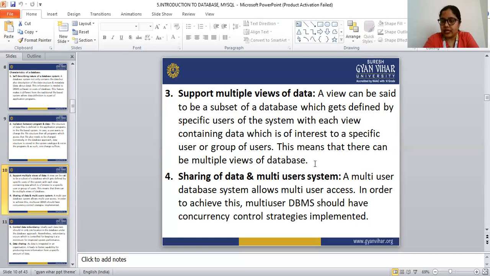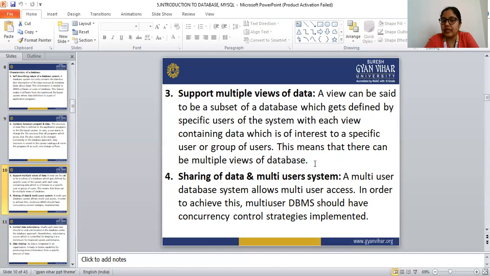The next characteristic of the database system is sharing of the data and multi-user system. A multi-user database system allows multi-user access. In the database system, the database should follow the sharing of the data as well as the multi-user system.